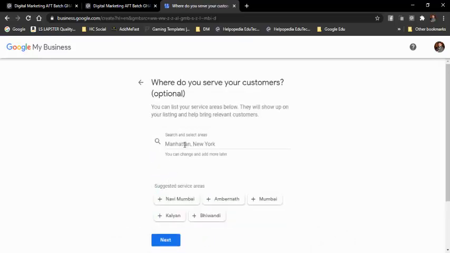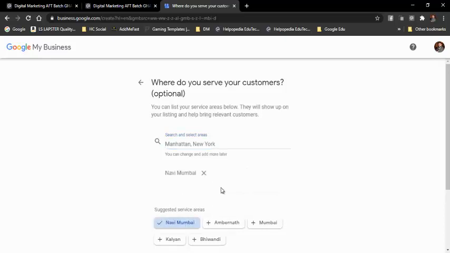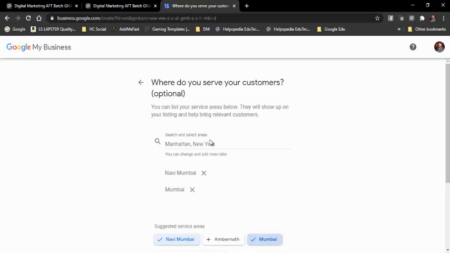Then over here I need to select the address, that is, where do you serve your customers. So over here I need to add all the cities where I provide my services. So I'll select Navi Mumbai, and I'll select Mumbai. I can add multiple also, so I can write Pune,